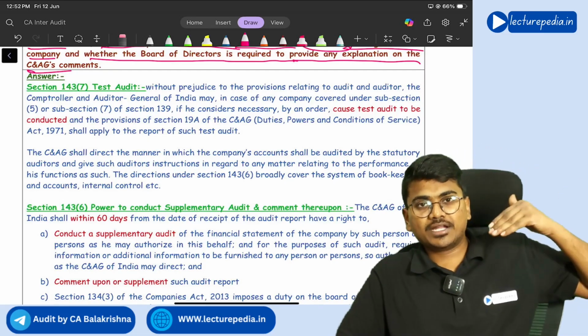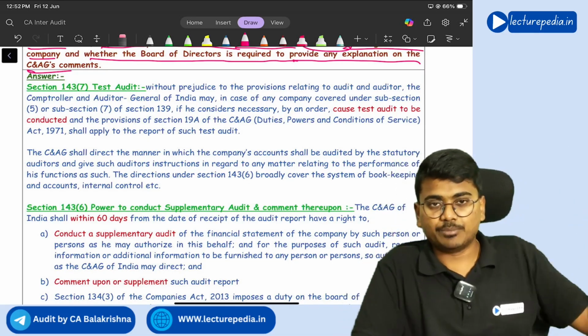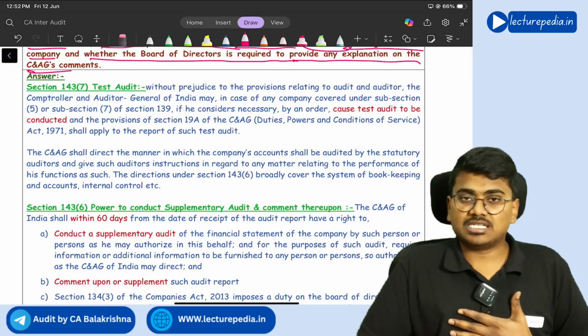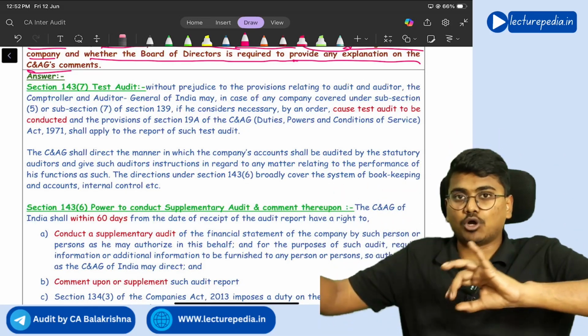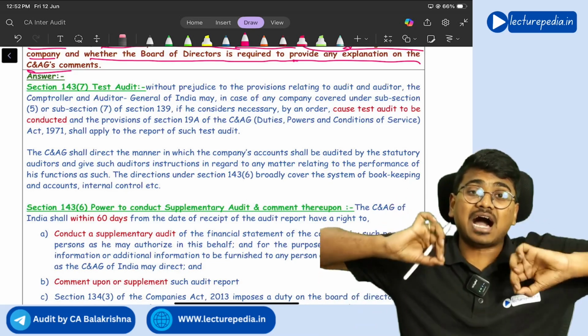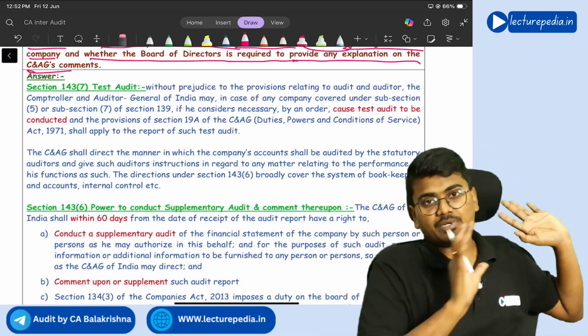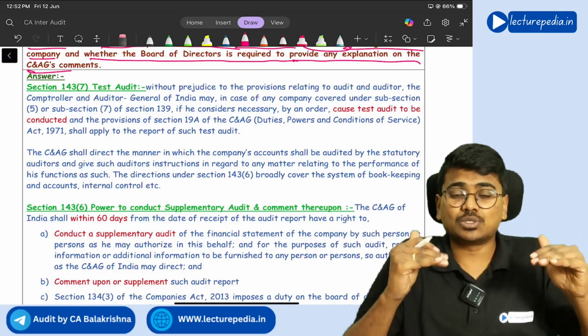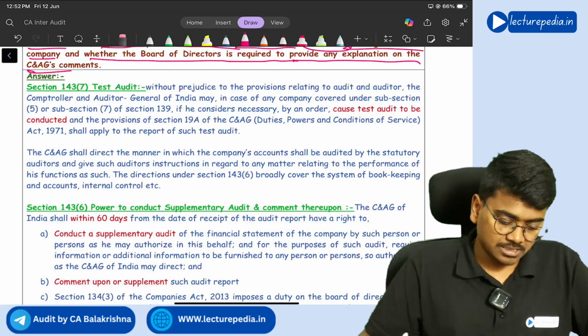Basically, auditors will do the audit of all the government companies and they will submit audit reports to C&AG. Now, C&AG will randomly select some audit reports and ask the auditors to do a test audit of these companies, just to test whether the audit has been done properly or not. That is known as test audit.